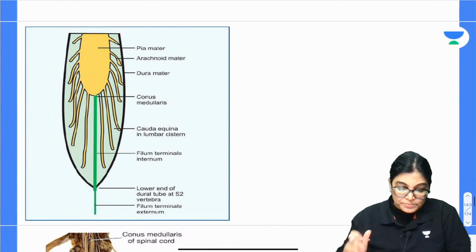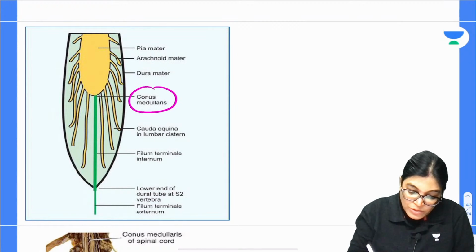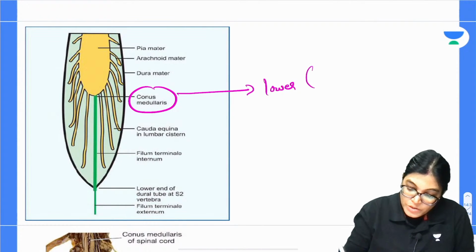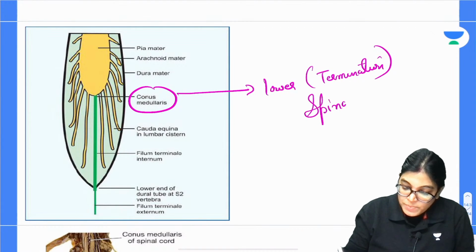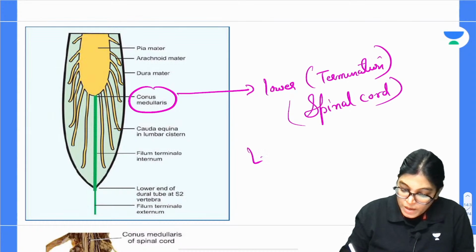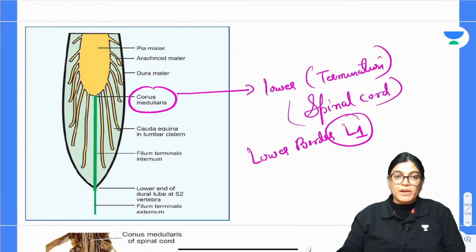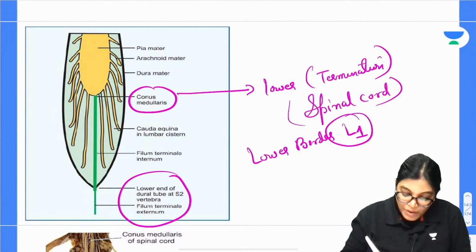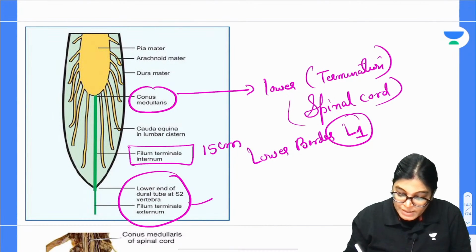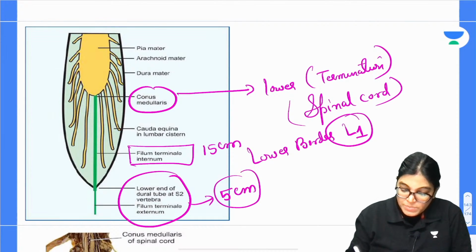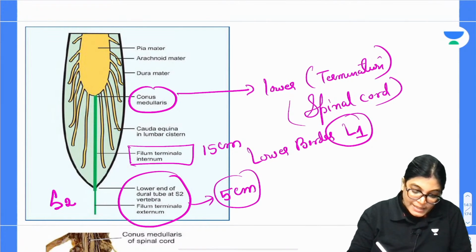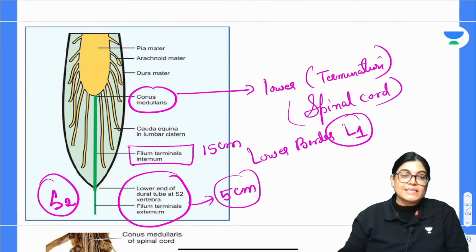Let me show you a few diagrams. See here, this is conus medullaris, the termination of the spinal cord, and this termination occurs at the level of the lower border of L1, the first lumbar vertebra. At that level, the ending point of the spinal cord takes place. Lower to this level, you can see filum terminale. This is filum terminale internum, approximately 15 centimeters. This is filum terminale externum, approximately 5 centimeters, till the level of the second sacral vertebra, S2.